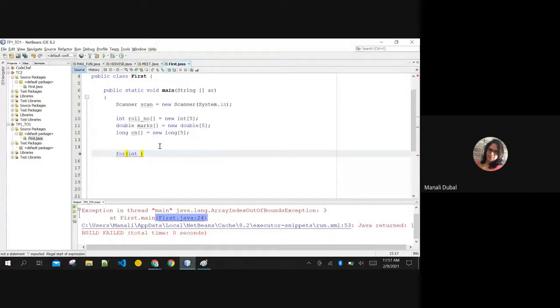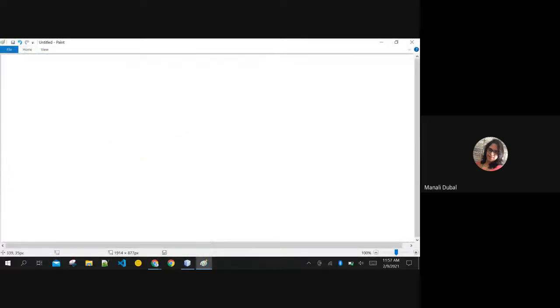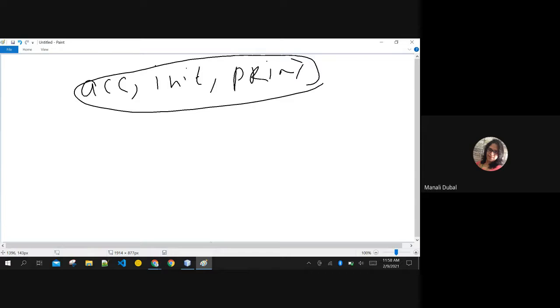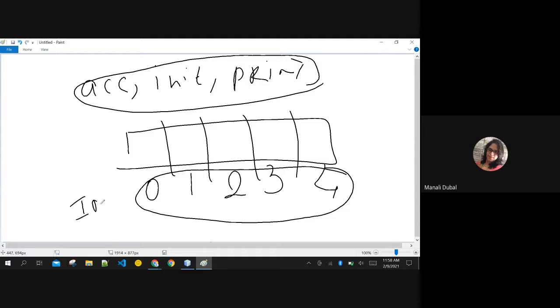The reason we are using integer over here is that any array that you want to access, or you want to initialize, or you want to print, or you want to do any single thing, you want to manipulate, you want to do any single thing in an array, we know that these indices are always of type integer. Indices will never be double or float. Indices will always be whole numbers. They will not be 2.5 or 3.5.